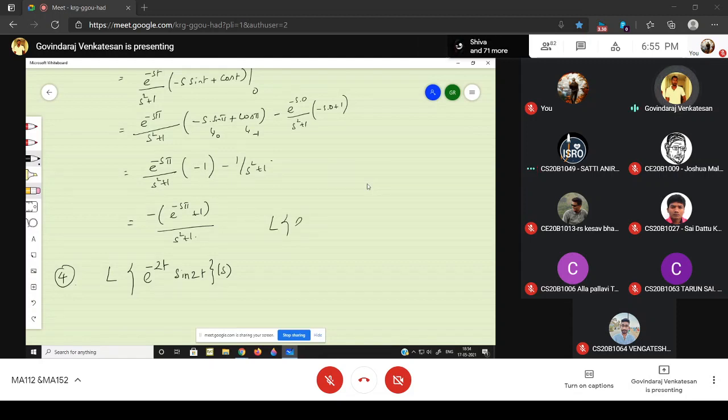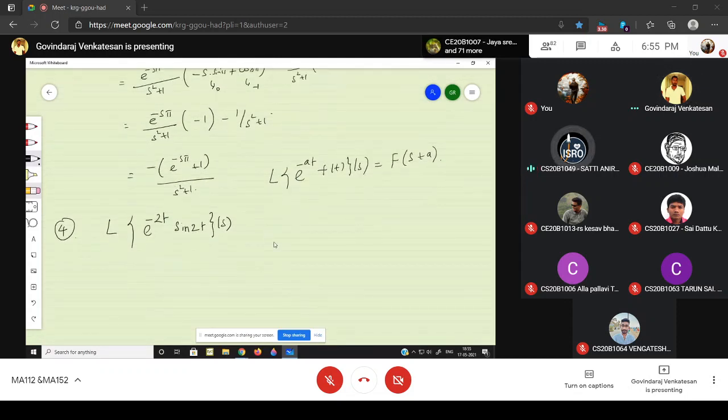What is the Laplace transform of e power minus at into f of t, right? What is the answer? Capital F of s plus a. Okay. So here what is your f of t? Sine 2t. Yeah. So your f of t is sine 2t.